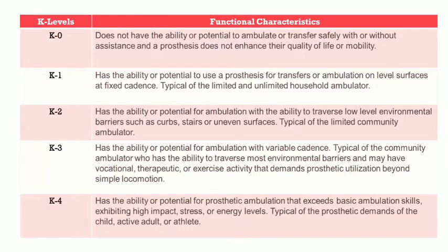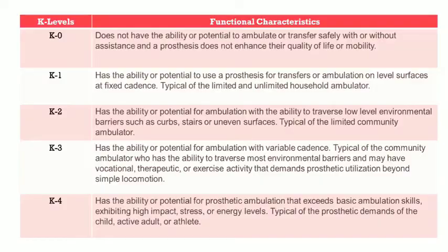Then K3, patients should have the ability or potential for ambulation with variable cadence, typical of the community ambulator, like going to the market, or he can go to his office, or like a very potential worker. Then K4, in this grading, mainly patients come under the child age, the athletic age, or the young age. So they should have the ability or potential for prosthetic ambulation that exceeds basic ambulation skills, like exhibiting high impact, stress, or energy levels.